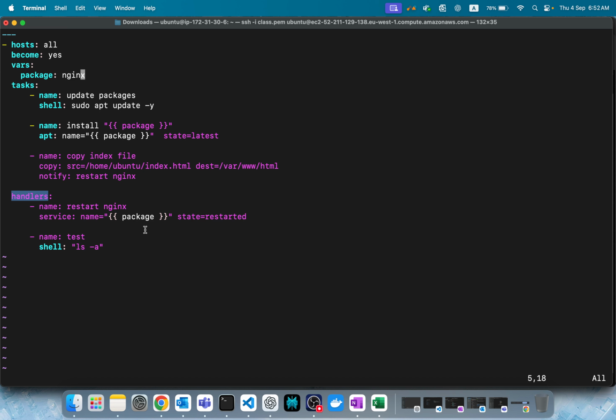Let's say I want to run maybe just one task, this one, the test task. Or let's say I want to ignore this task and run the remaining things. How can I do that? By default, we can't do that. When you run a playbook now, it'll run everything, obviously. Of course, it won't run handlers until there are changes, but the tasks will run.